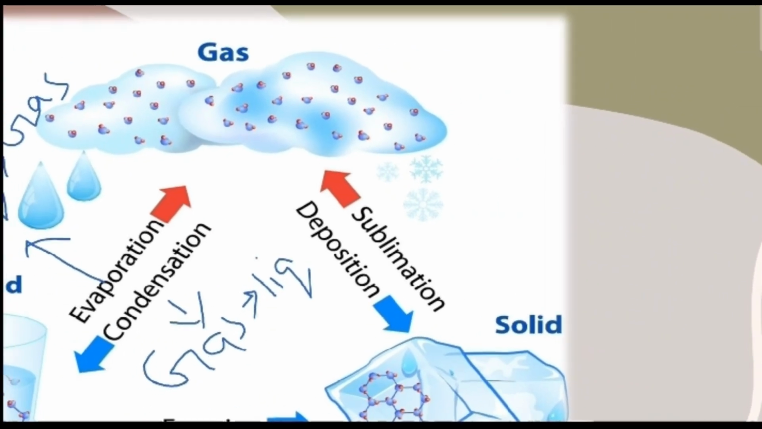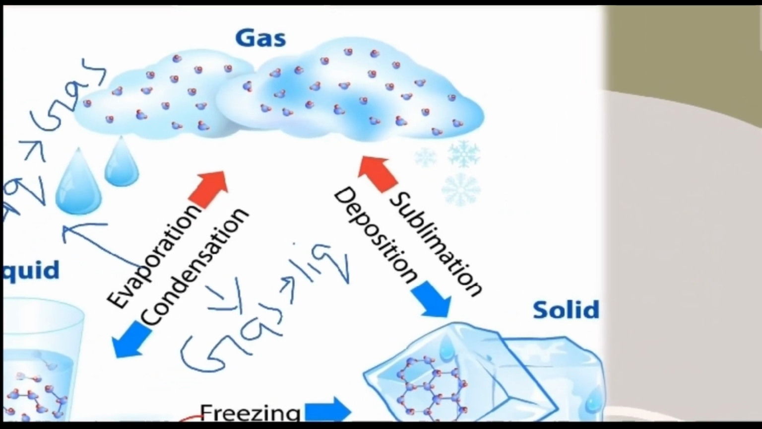Now let's have a look at the last two phase changes, which are not as simple as the previous ones. Deposition is the process through which a gas directly, without undergoing the process of condensation, converts into a solid. Normally, gas first condenses into liquid and then liquid freezes into solid. However, in this case it is different.